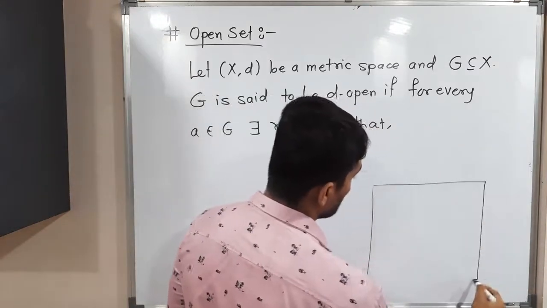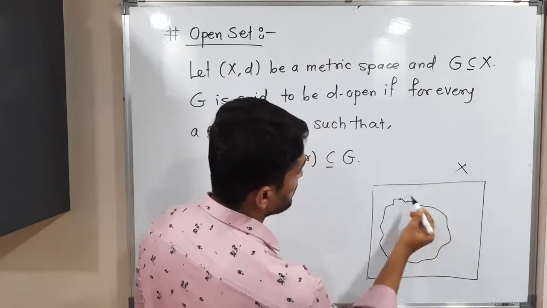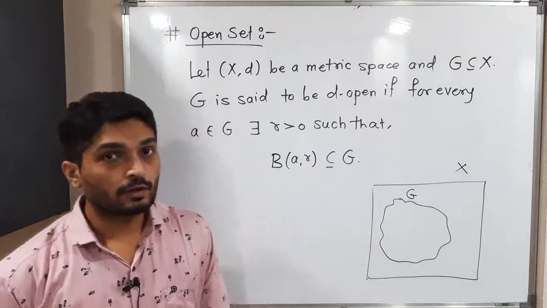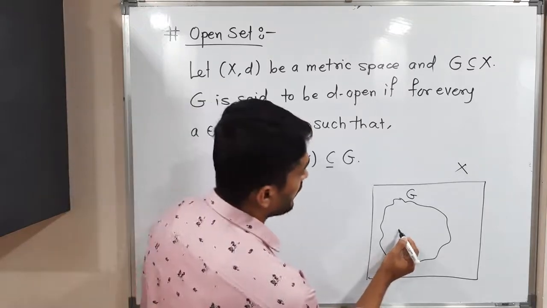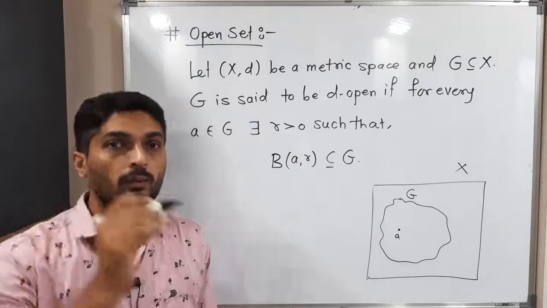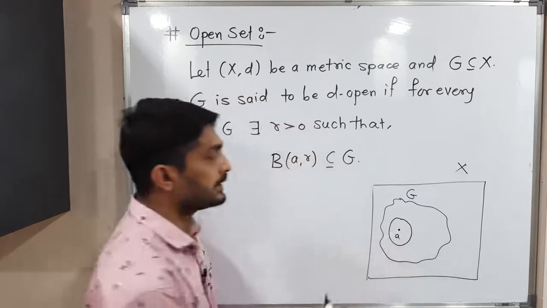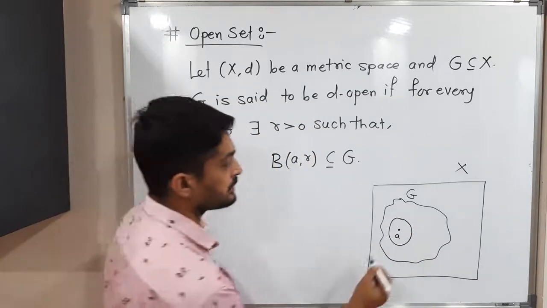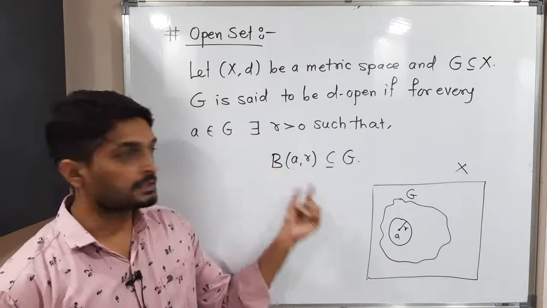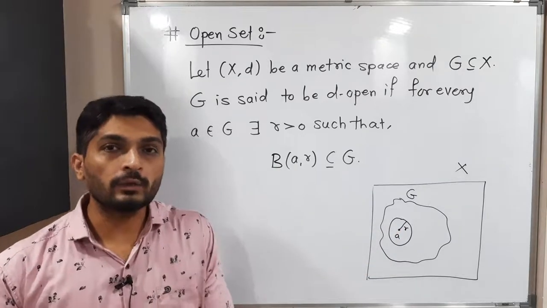Suppose this is the metric space (X, d) we have, and we have some set G inside the metric space (X, d). See, when can we say that set G is open? If for each a belongs to G, if you take any point a of set G, it is possible to draw an open ball around it which entirely lies inside set G. So that means there exists some radius r greater than 0 such that the open ball with center a and radius r is a subset of G. It should be true for every point of G.